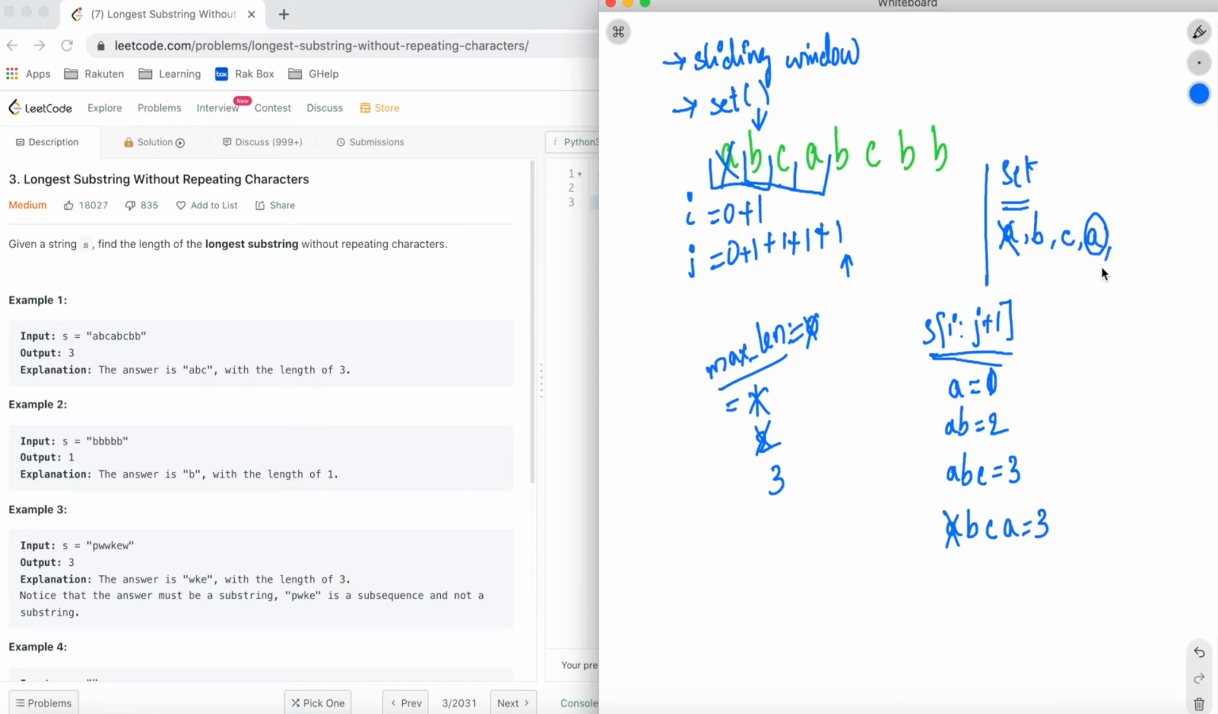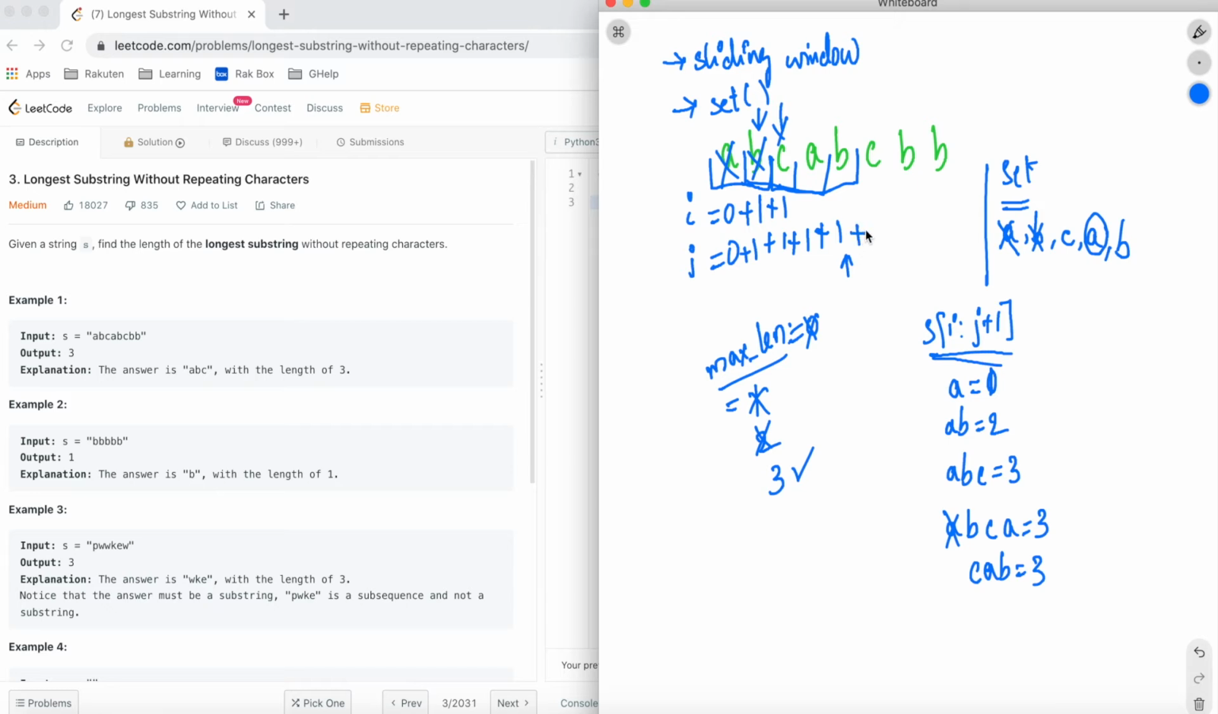We try to add B to the set. B is already available. If B is already available, increment i by 1. So the old B will be eliminated and the new B will get added here. Now our i pointer is at C instead of B. So the substring now is CAB. CAB has the length of 3 and our max length is also 3, so we keep our max length as it is.